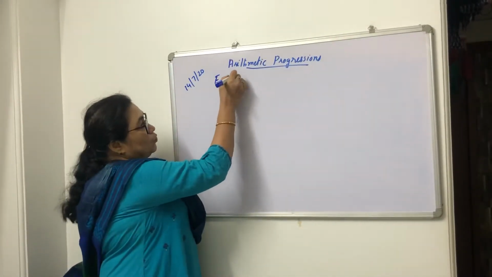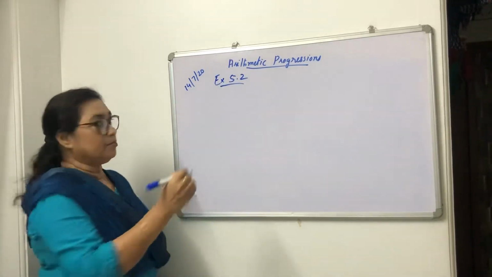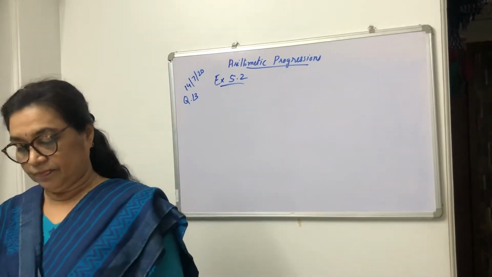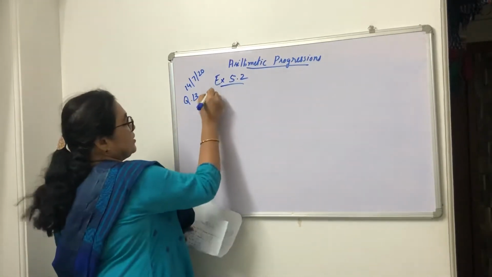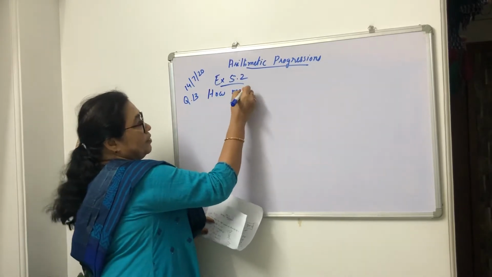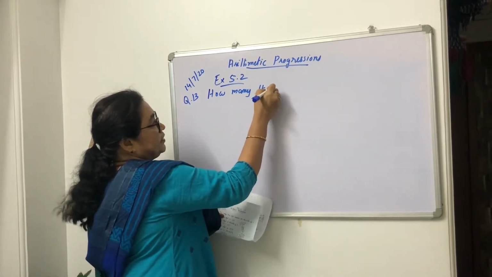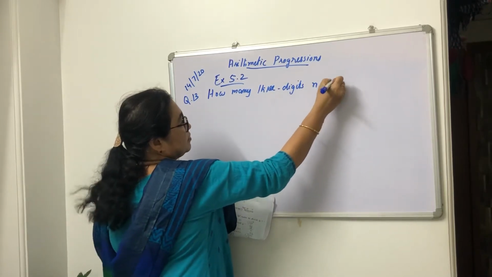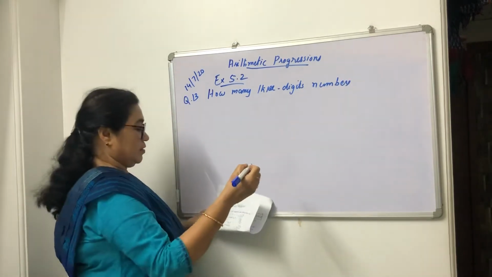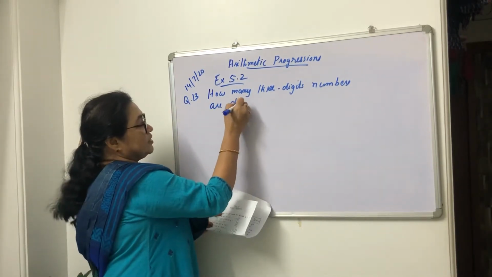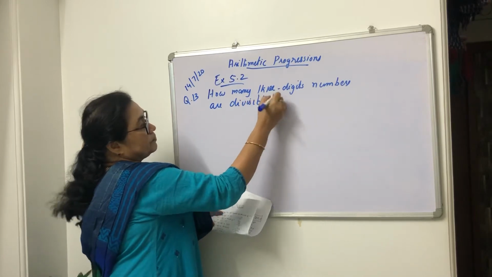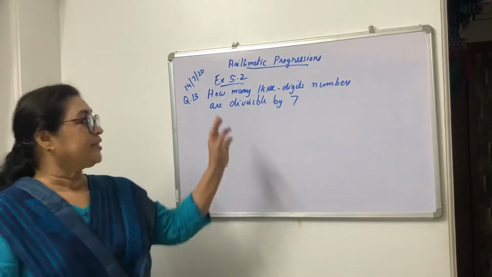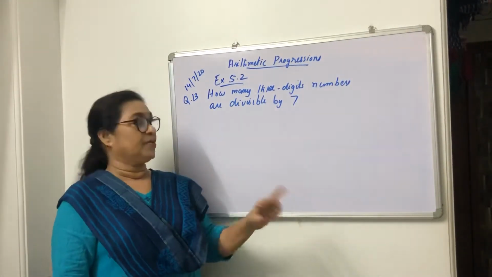Exercise 5.2, question number 13. How many three-digit numbers are divisible by 7?